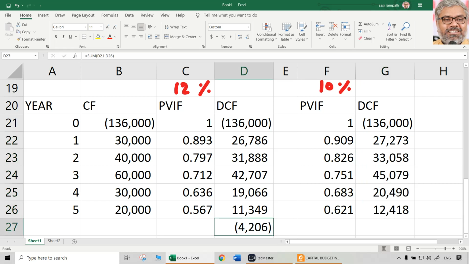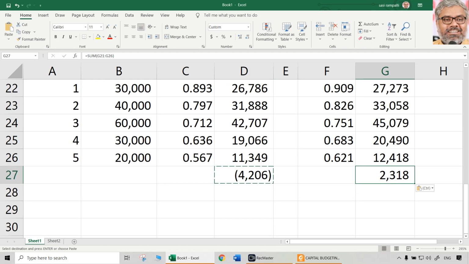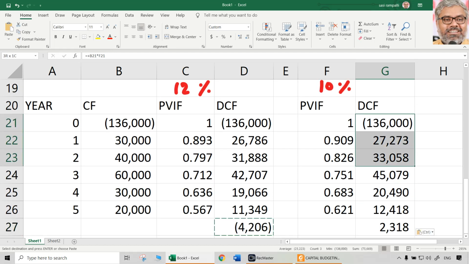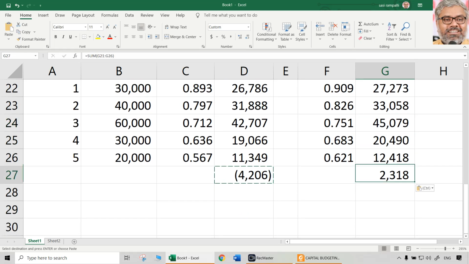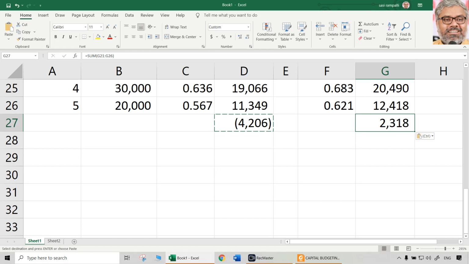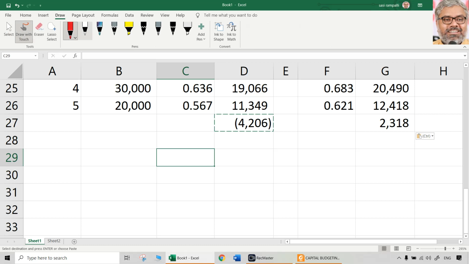Now, if you recalculate the NPV at 10% by adding up all the discounted cash flows, it is coming to 2318 positive. So we have got NPV1. Simple. NPV1 is there, NPV2 is there, R1 is there, R2 is there. That's all. All that you need to do is substitute in the formula and get the answer. So what is going to be the substitution here?